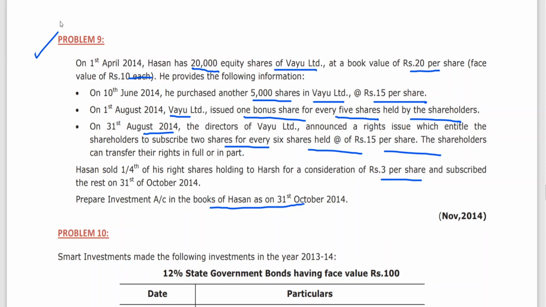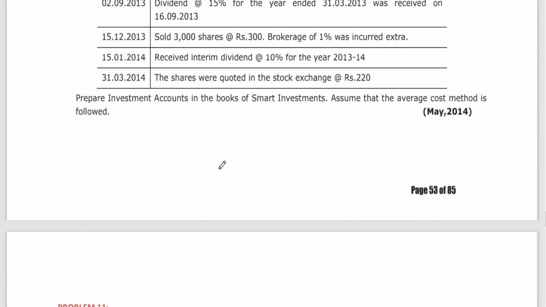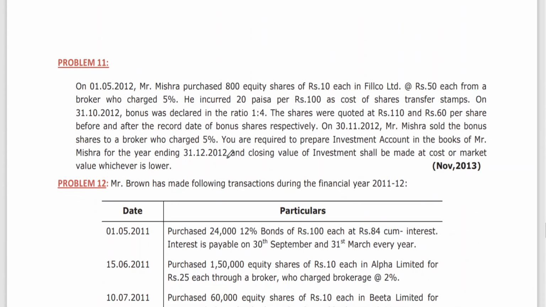This is also completed. 10th and 11th is a comprehensive problem. We have debentures and shares that we will take up in the coming classes. 11th I want to give as homework, whatever you had started today, the Neil problem. To purchase, I explained, you have to work out. 800 equity shares of 10 each, Philco Limited, 50 rupees each. Brokerage charge, 20 paise per 100 rupees, as cost of shares.